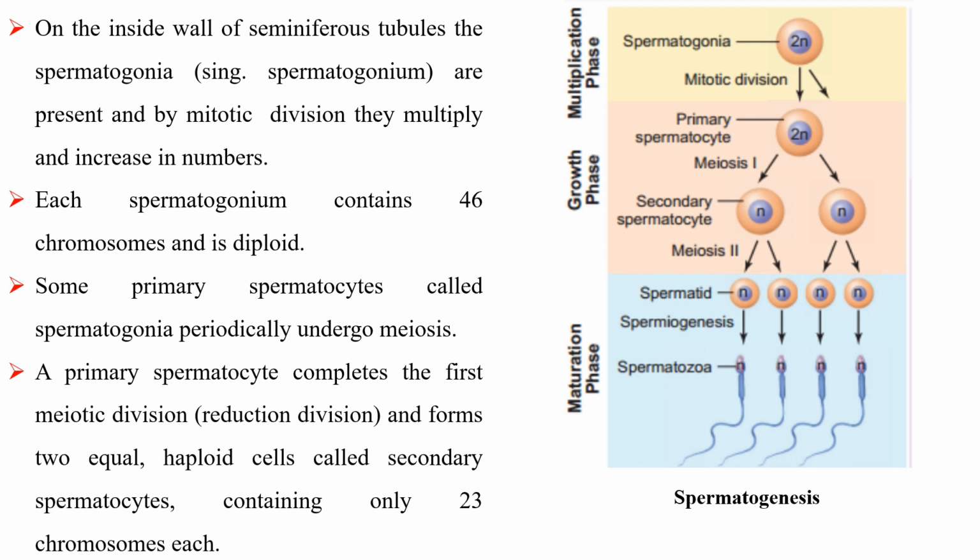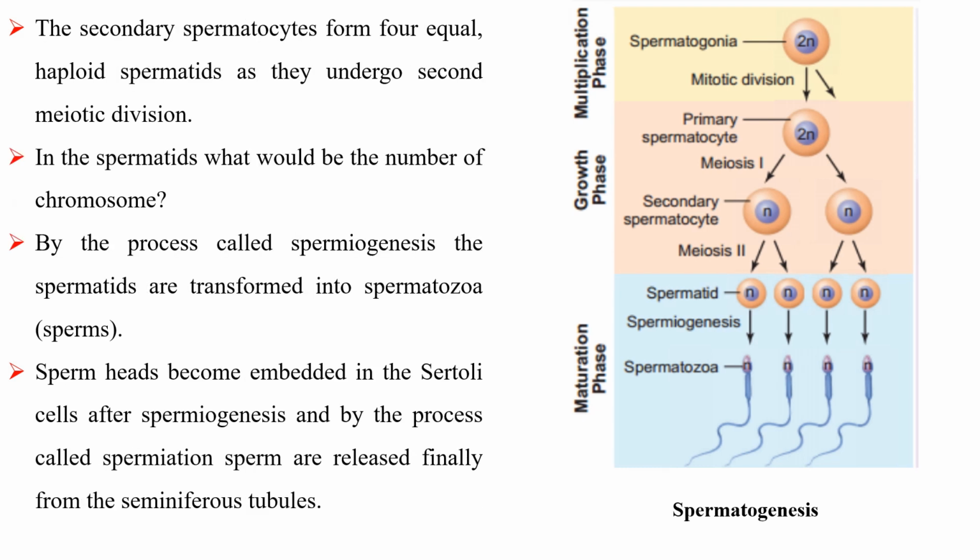Some spermatogonia periodically undergo meiosis and are called primary spermatocytes. A primary spermatocyte completes the first meiotic division and forms two equal haploid cells called secondary spermatocytes, containing only 23 chromosomes each. The secondary spermatocytes form four equal haploid spermatids as they undergo the second meiotic division.